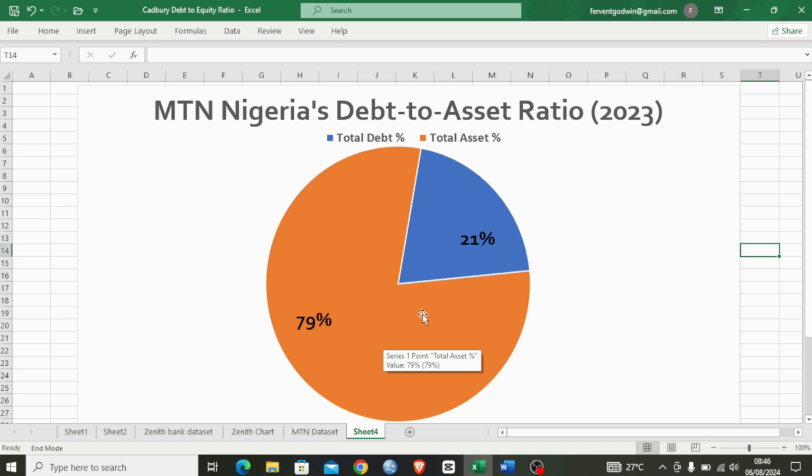So what does this actually say about the company is what we want to find out. What does it say about the financial health or financial competency and the efficiency of MTN Nigeria? So let's look real quick into the ratio. So the ratio, if we take a look at the data set, the main ratio here is 0.26.